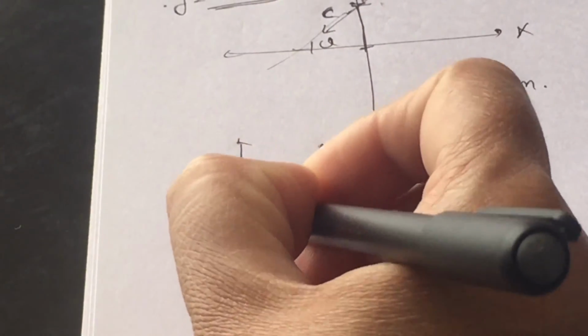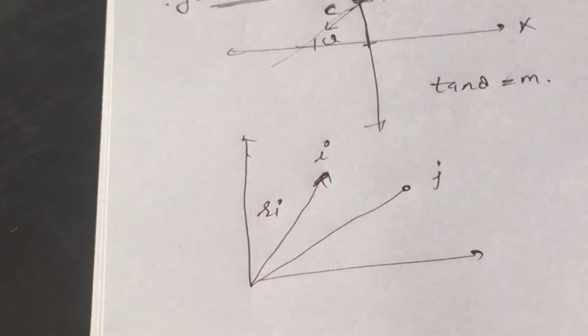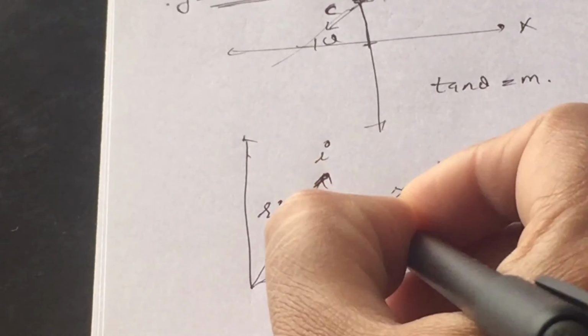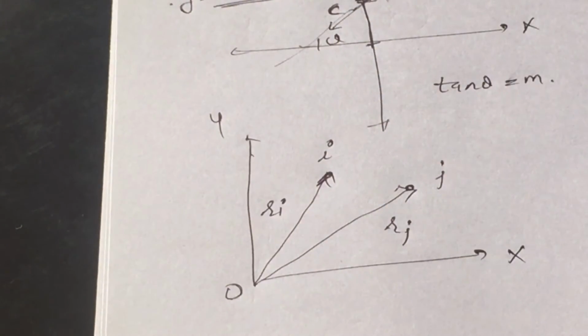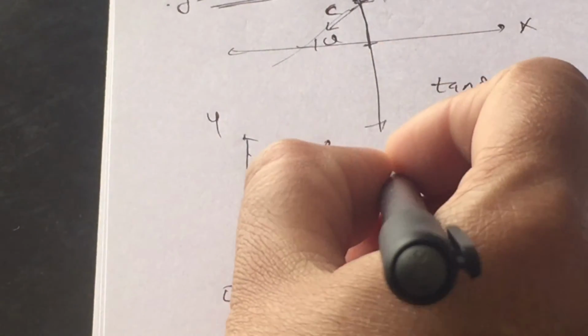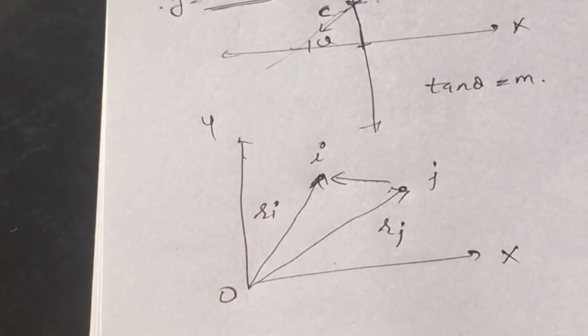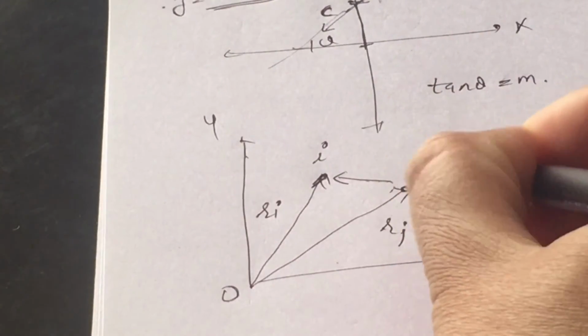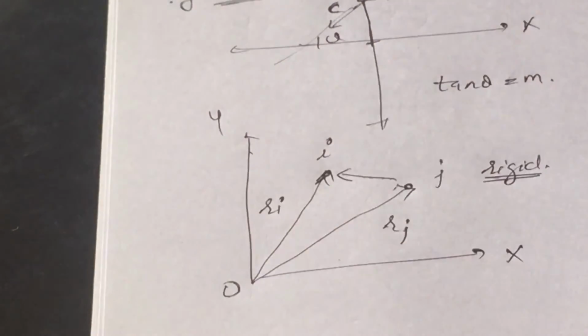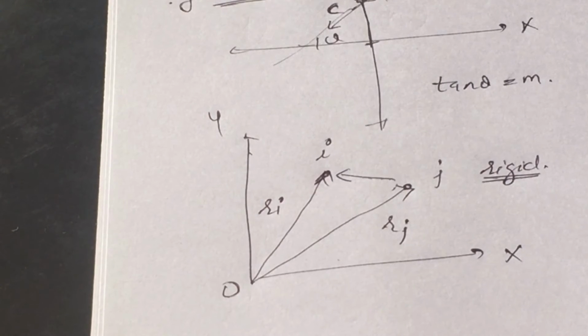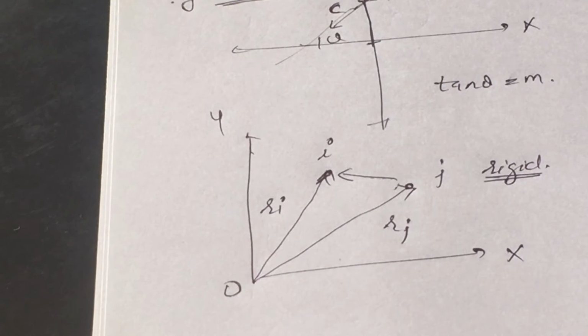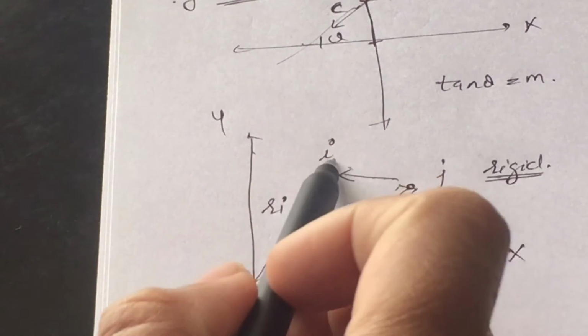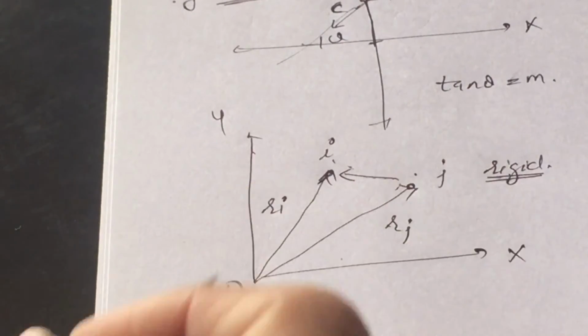This is the position vector of the ith particle, and this is the position vector of the jth particle with respect to the origin O. Then what is the displacement vector, that is r_ij, if the body is a rigid one? If the particles have a constant distance between them, the distance does not change with respect to each other, then the body is said to be rigid.